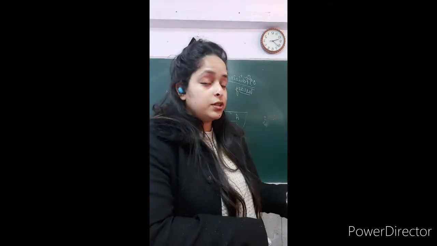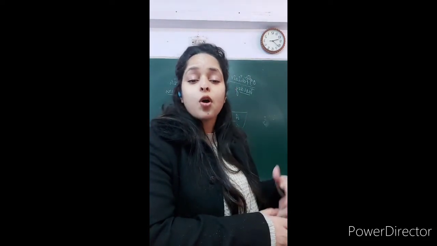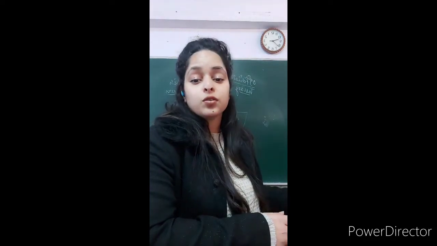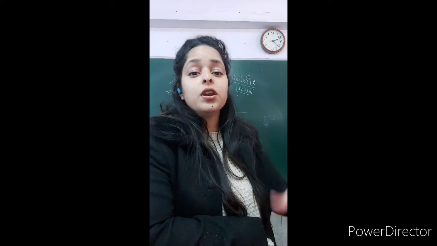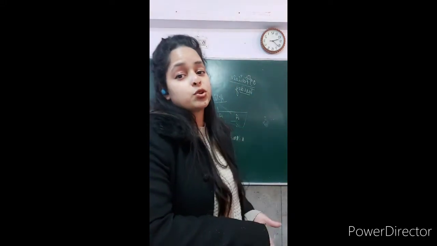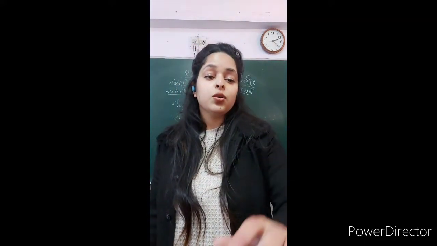The definite article is used with time expressions. For example, I met her in the evening. She came here in the morning. We use the definite article before something that has already been mentioned. I met a man at the station. The man belonged to Tamil Nadu. The definite article is used before a noun that is followed by a relative clause or a prepositional phrase. The man I met at the station belonged to Haryana.